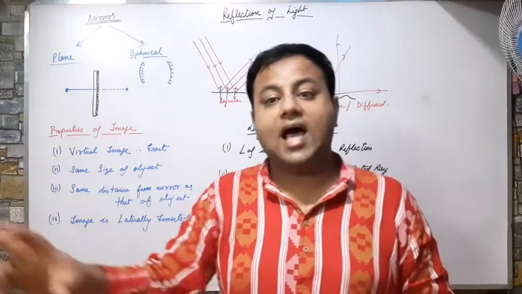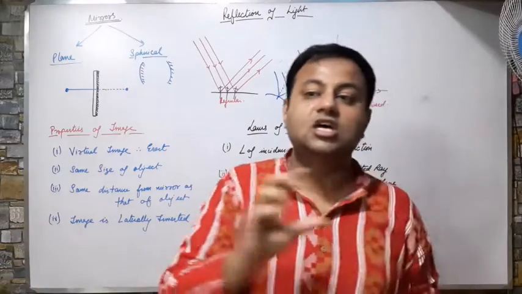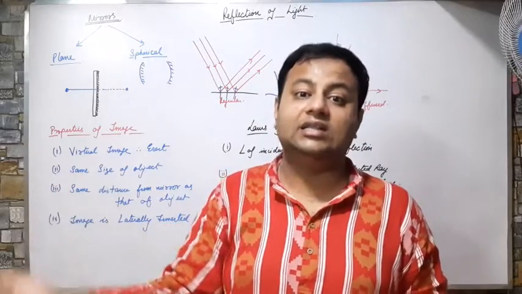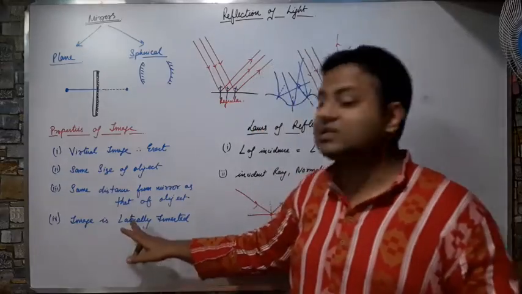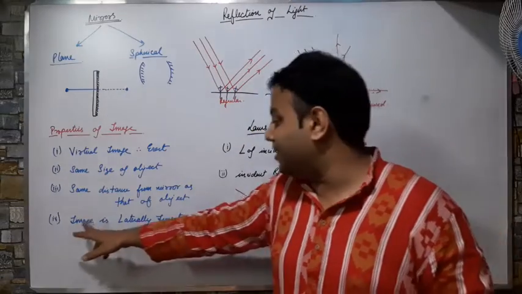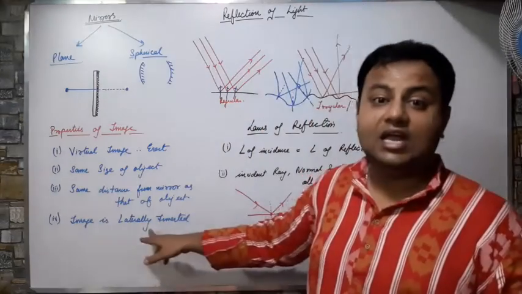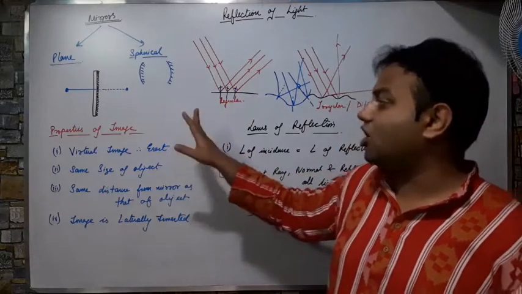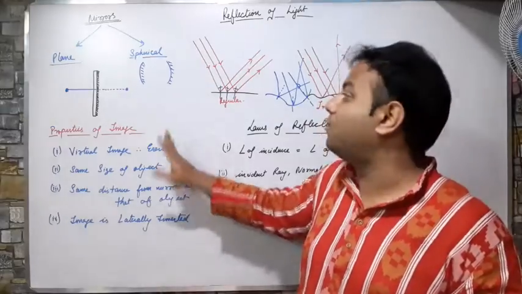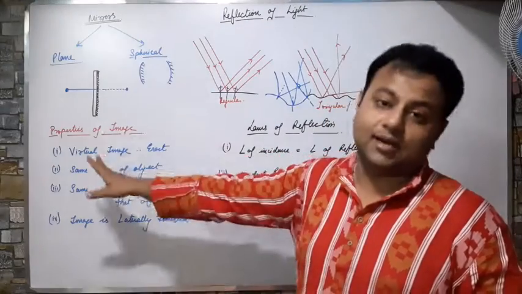So that's why ambulance is written in the opposite direction, so that in the mirror I can see it in the proper manner. That property is known as lateral inversion, and the images are thus laterally inverted. These are the properties or characteristics of image formed by a plane mirror.